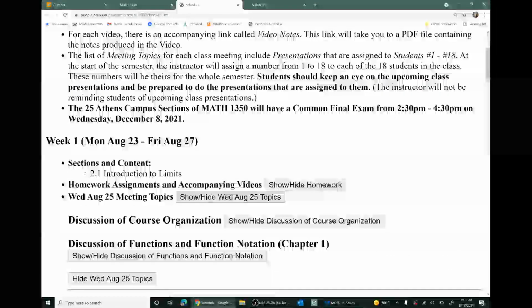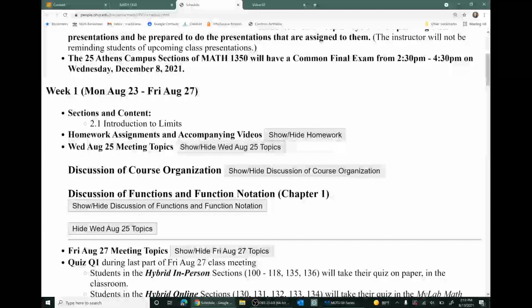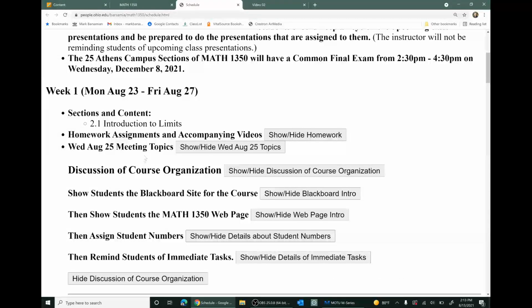On Wednesday, August 25th, one of the things that the instructor will do, or maybe in an email message to you directly, is to assign student numbers. There are 18 students in each section of Math 1350. And so each of those 18 students will get assigned a number. Student number 1, student number 2, and so forth. You students will be assigned a student number that will be yours for the entire semester.